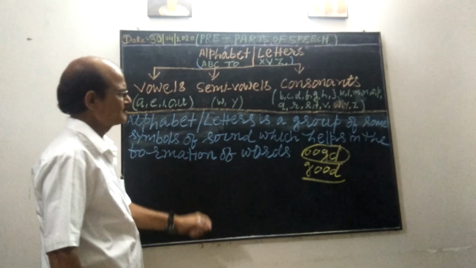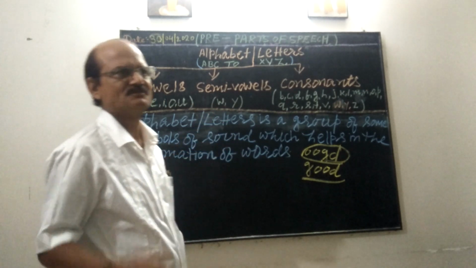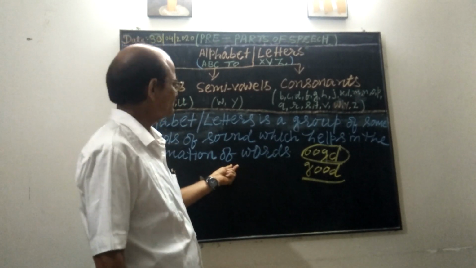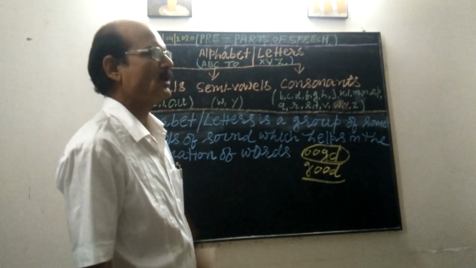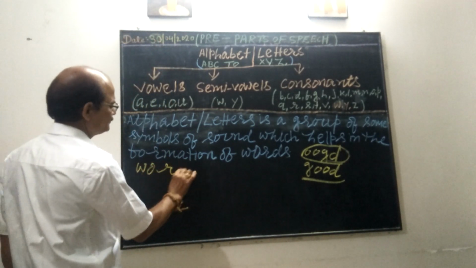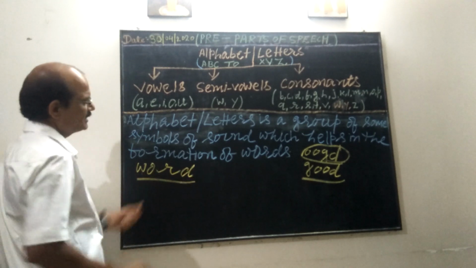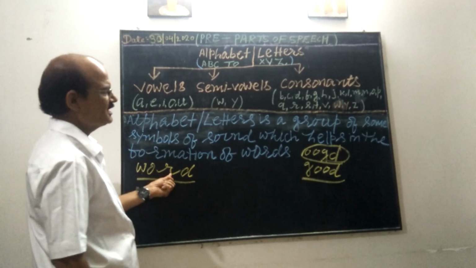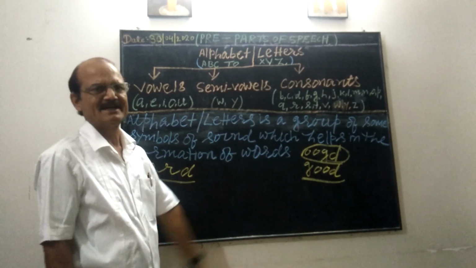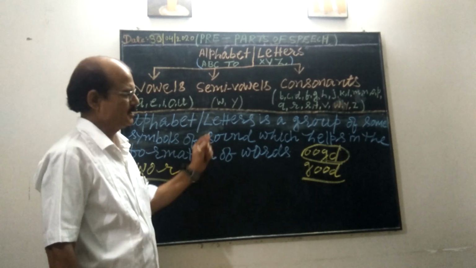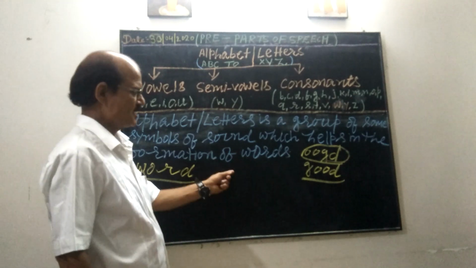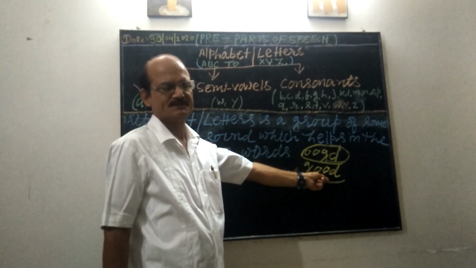Further, let us have some idea about word. What is word? Word is a group of alphabet or letters which makes some sense. Example we can have: good.